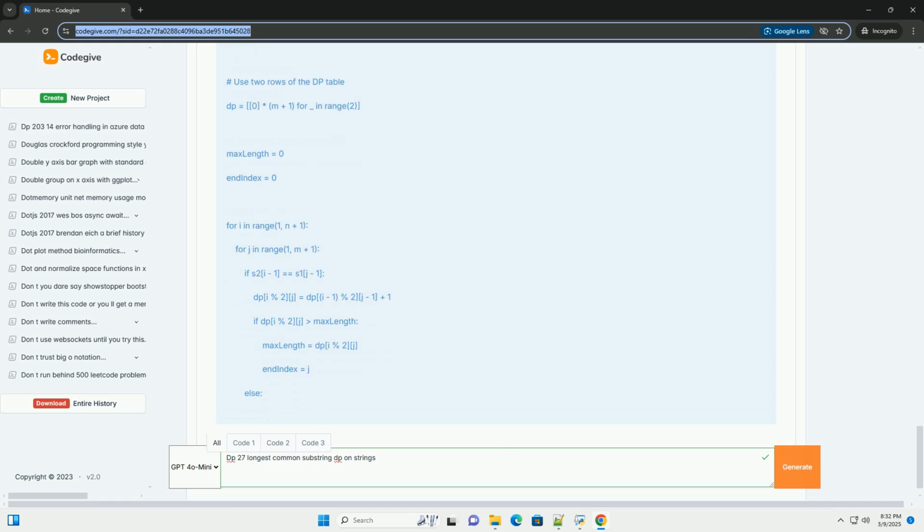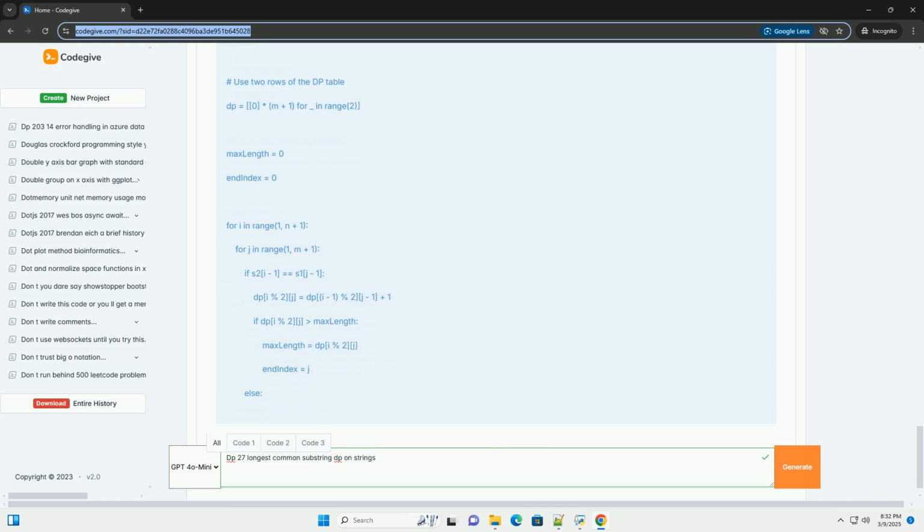Therefore, the length of the longest common suffix ending at these indices is 1 more than the length of the longest common suffix of the substrings ending at the previous indices. Else, if S1[i-1] does not equal S2[j-1], the characters don't match. Therefore, there's no common suffix ending at these indices.